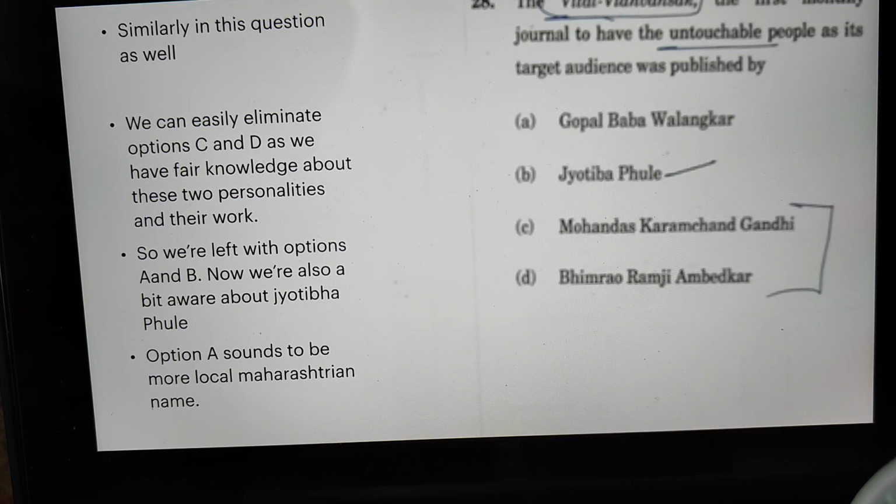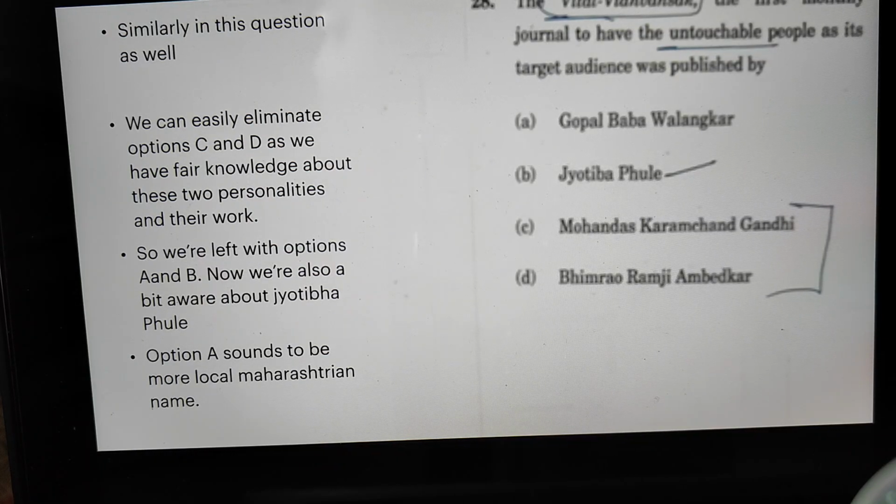Similarly, we have another previous year UPSC question. Vitthal Vidwansak, the first monthly journal to have untouchable people as its target audience, was published by, we have four options: Gopal Baba Valangkar, Jyotiba Phule, Mohandas Karamchand Gandhi, and D. Bhimrao Ambedkar ji. Now in this question as well, we can easily eliminate option C and D.